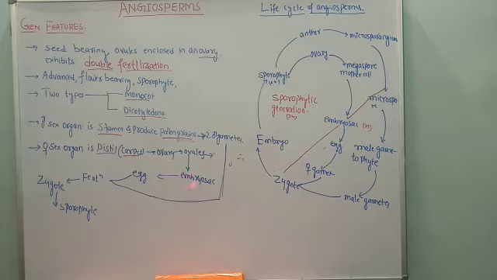Now during pollination, what happens? The pollen grains are transferred from the stamen to the carpel, or pistil, or stigma. The process of transfer of pollen from anther to stigma is known as pollination. So after pollination, what happens?